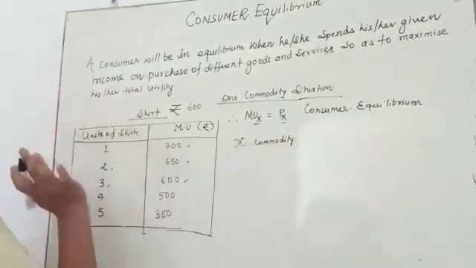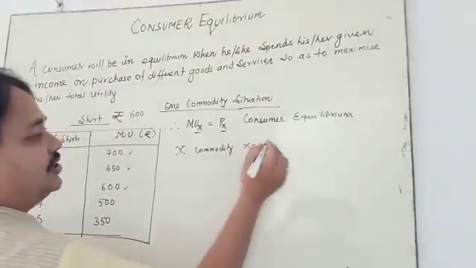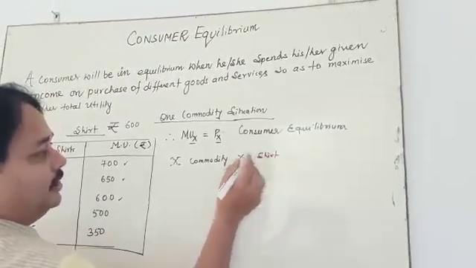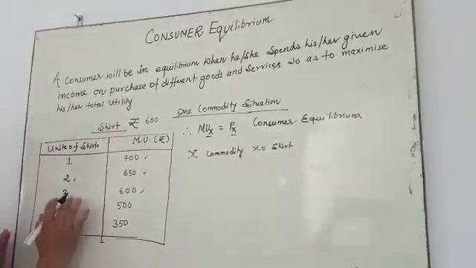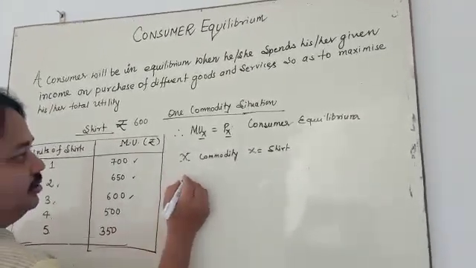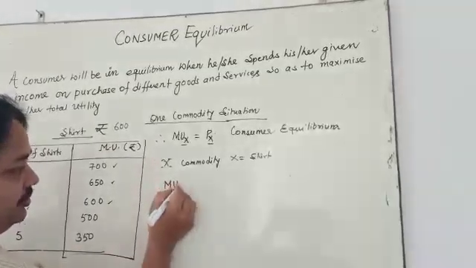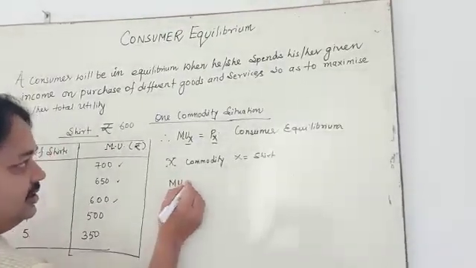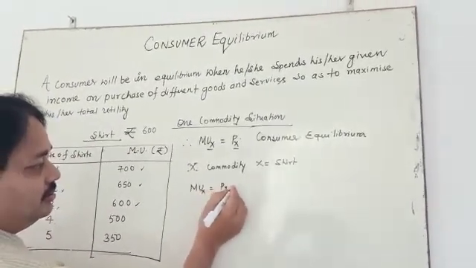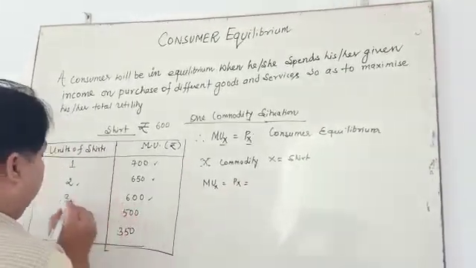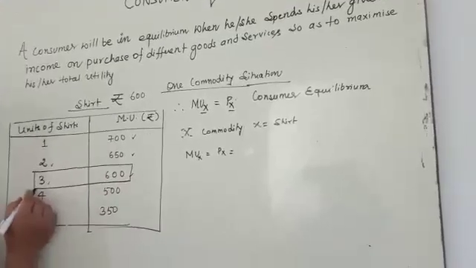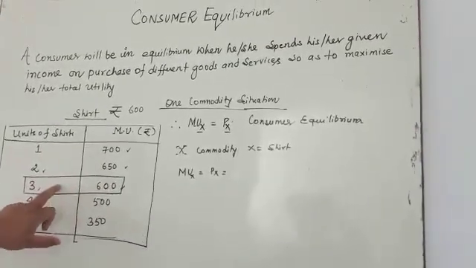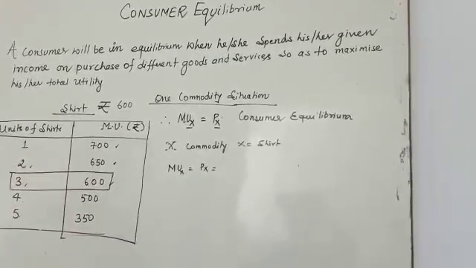Here the commodity is the shirt. So what is the situation where the marginal utility of x is equal to Px? MUx equal to Px means that here the situation is 600, where it is a situation of consumer equilibrium.